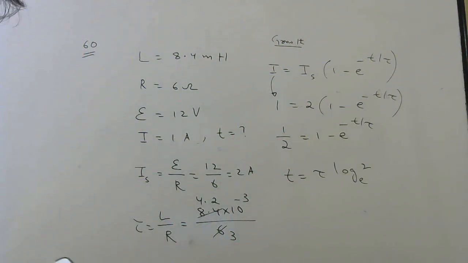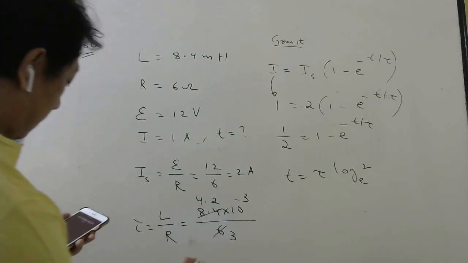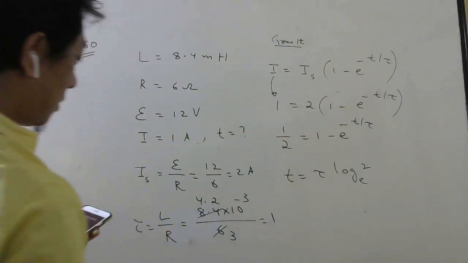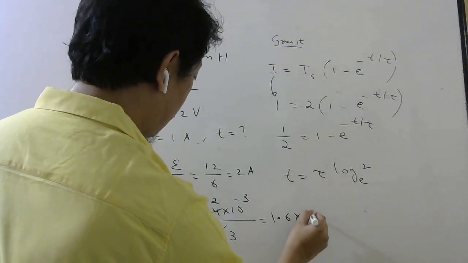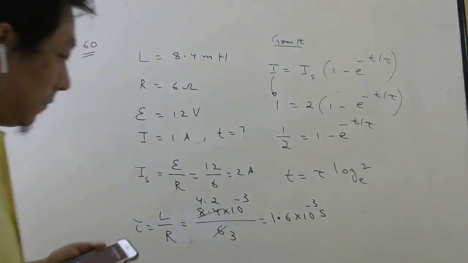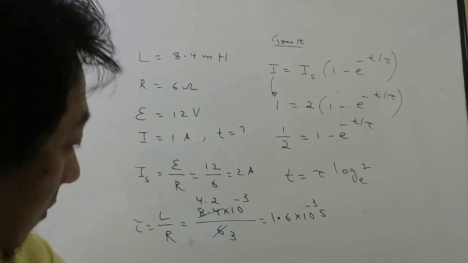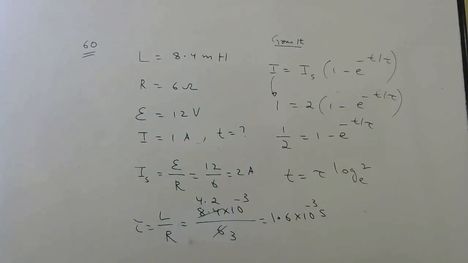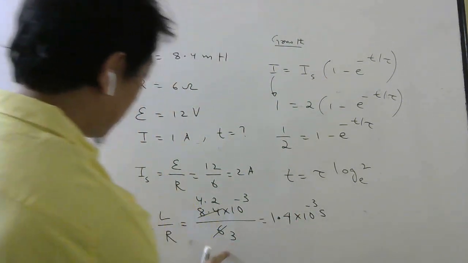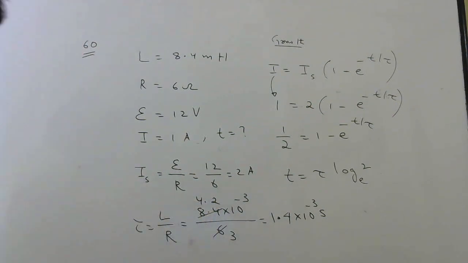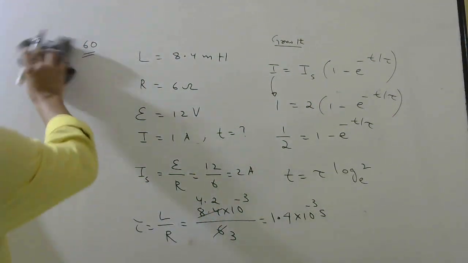So 4.2 divided by 3. Sorry, this is 3 1s are 3, 3 4s are 12. So 1.4.